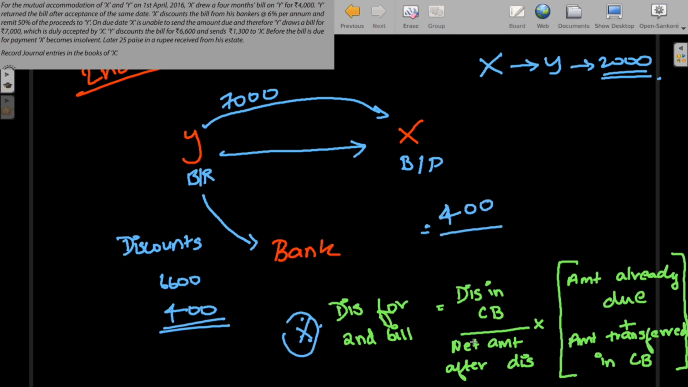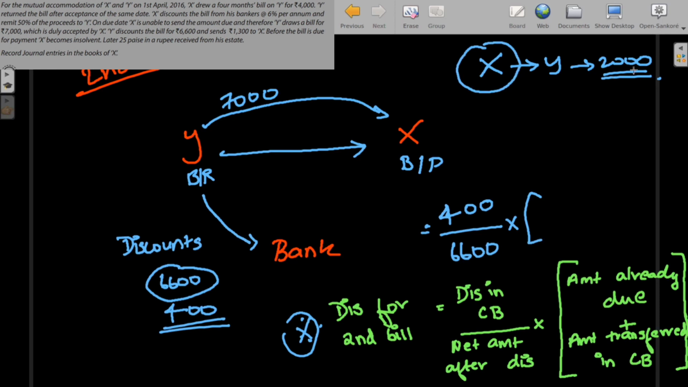divided by net amount after discount. The net amount after discount which Y receives is 6,600. This into amount already due. So the amount already due by X in the first bill was 2,000.